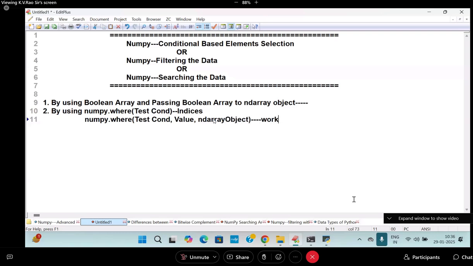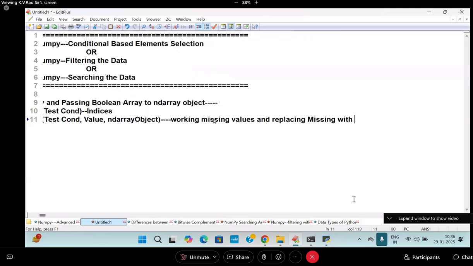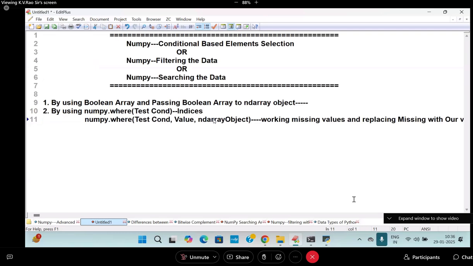Working with missing values and replacing them with our own values when the condition is satisfied. Are you following me? Right.